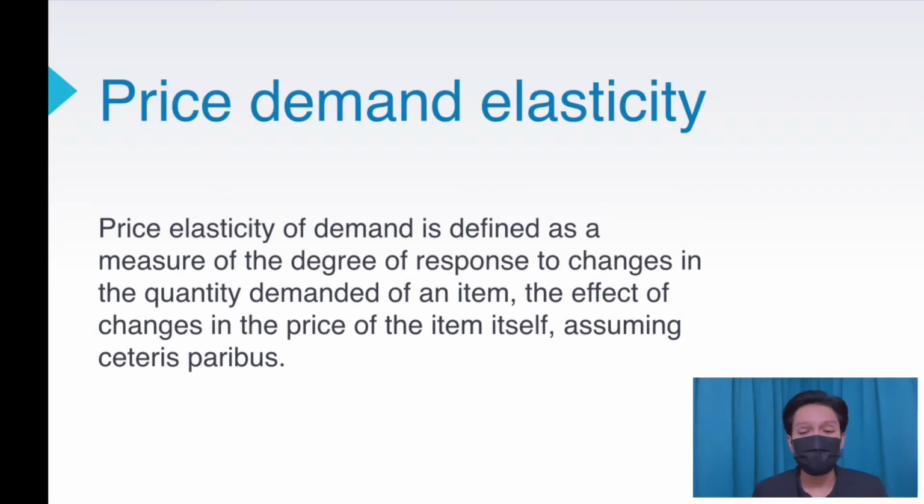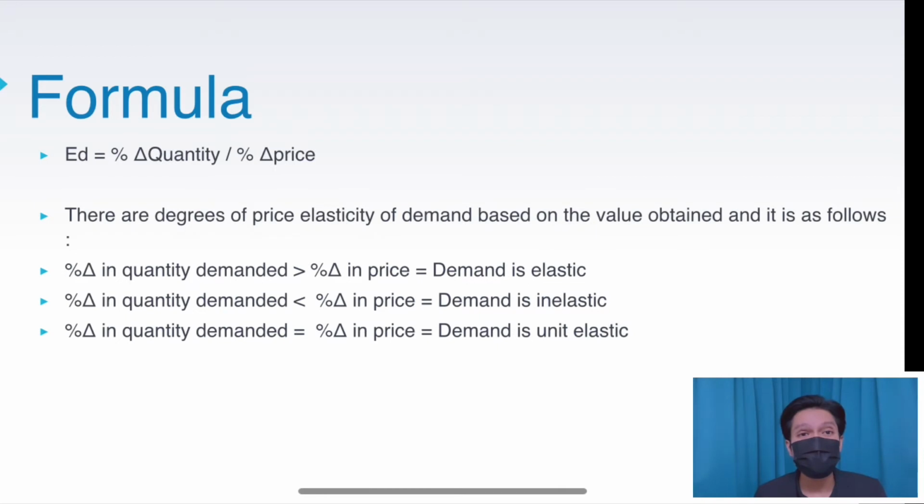First we talk about price elasticity of demand. Price elasticity of demand is defined as a measure of the degree of response to changes in the quantity demanded of an item, due to the effect of changes in the price of the item itself, assuming other things are constant. So it means that kita melihat perubahan kuantiti diminta itu akibat daripada perubahan harga. So it can be calculated using the formula. So formula dia peratusan perubahan kuantiti bahagi dengan peratusan perubahan harga.